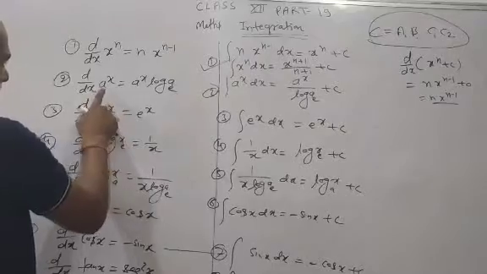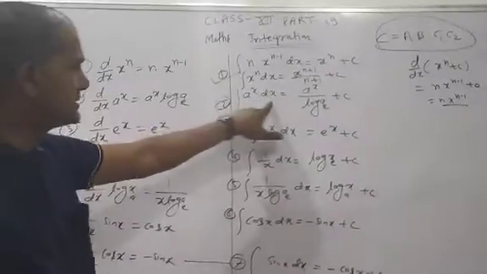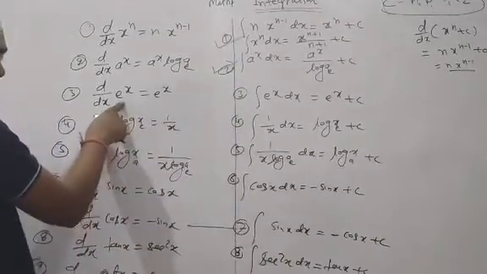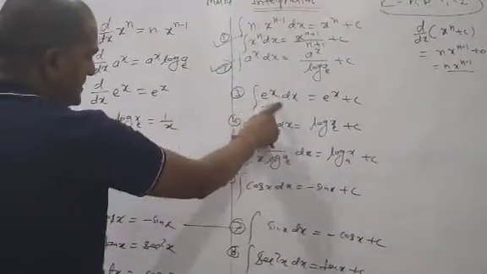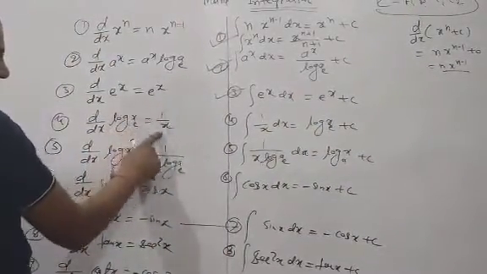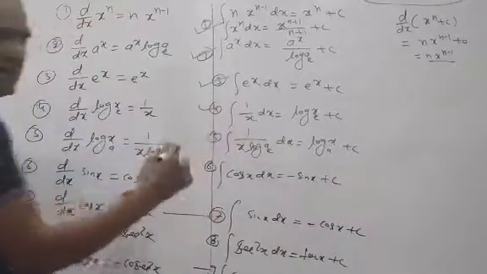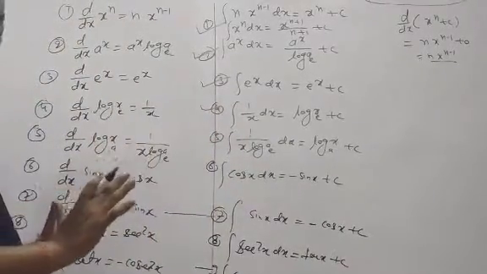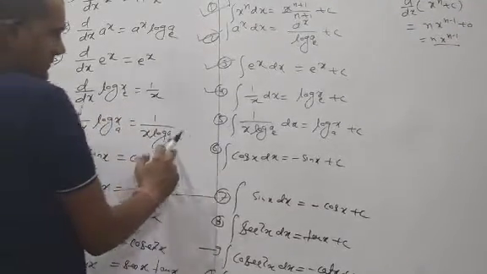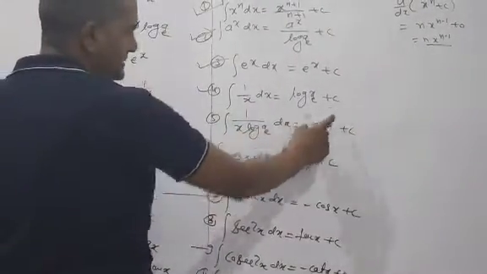Clear? Second one: differentiation of a power x is equal to a power x log a. Integration of a power x dx is equal to a power x upon log a. Differentiation of e power x is equal to e power x. Integration of e power x is equal to e power x. Differentiation of log x is equal to 1 by x. The integration of 1 by x dx is equal to log of x. Here it is the same, only reciprocal, only reverse. Understood? Differentiation of log x base a is equal to 1 upon x log a. Then integration of 1 upon x log a is equal to log of x base a.